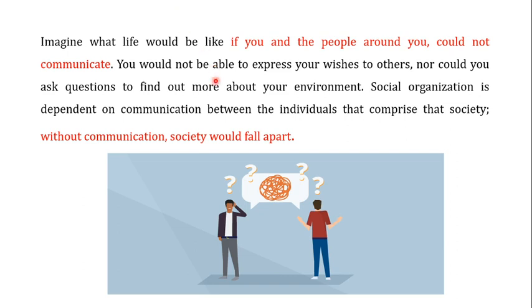You would not be able to express your wishes to others, nor could you ask questions to find out more about your environment. So social organization is dependent on communication between individuals, and if individuals are not able to communicate with each other, the problems of that particular society would not be solved. Social organization is one of the key things, and it is dependent on communication between the individuals that comprise that society, and without communication society would fall apart.